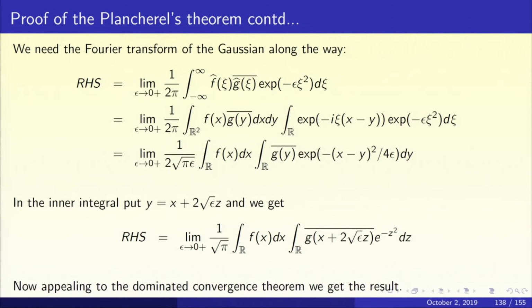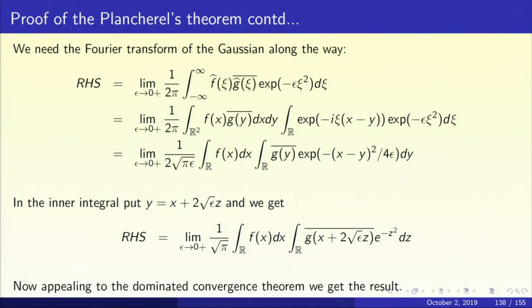Now, in the integral with respect to y, we make a change of variables. We put y equal to x plus 2 root epsilon z. So dy will be 2 root epsilon dz, and the 2 root epsilon cancels out. We are still left with 1 upon root pi. So we get the limit as epsilon goes to 0 of 1 upon root pi, integral over R of f(x) dx, integral over R of g of (x plus 2 root epsilon z) bar, e to the power minus z squared dz.